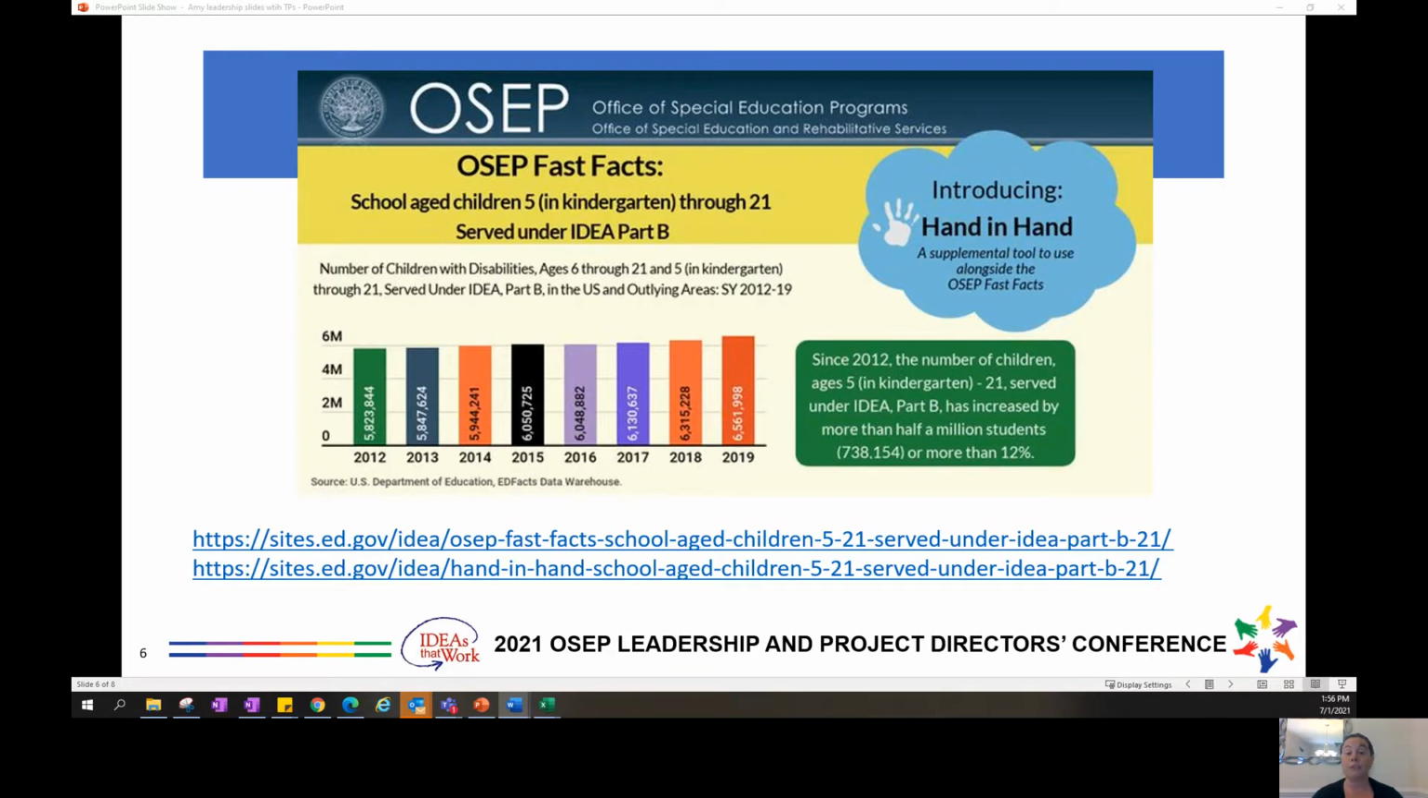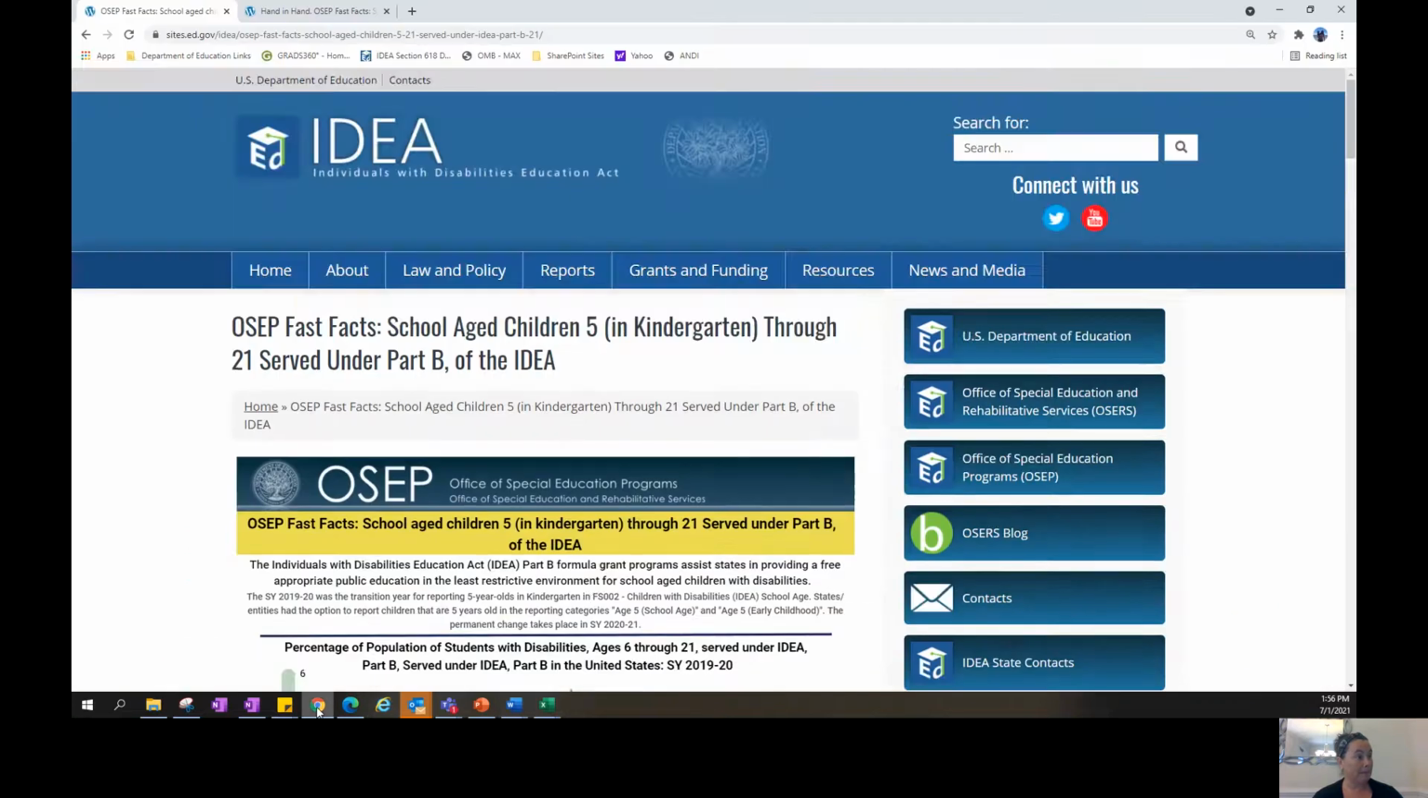For the Hand in Hand supplemental tool, each display in the Fast Fact is presented with critical questions to allow parents and other stakeholders to engage with the materials. Throughout the Hand in Hand resource, look for hands highlighting further reading on the topic. Okay, let's pull them up.